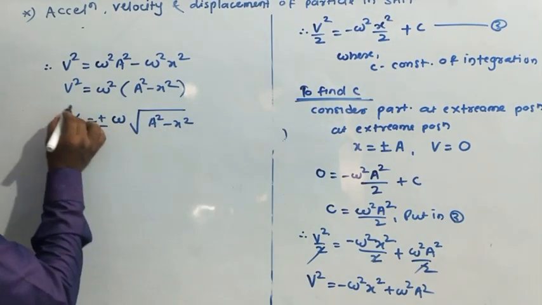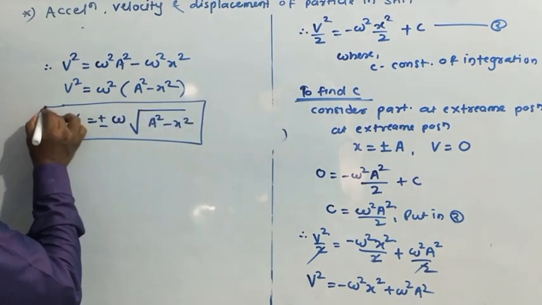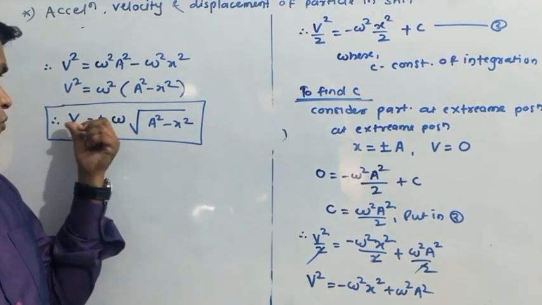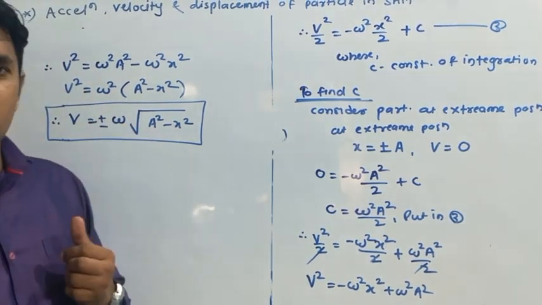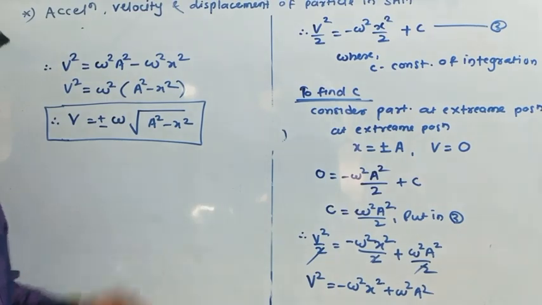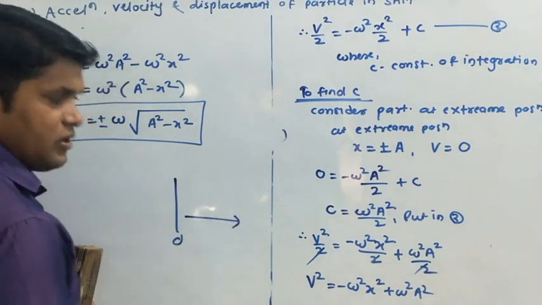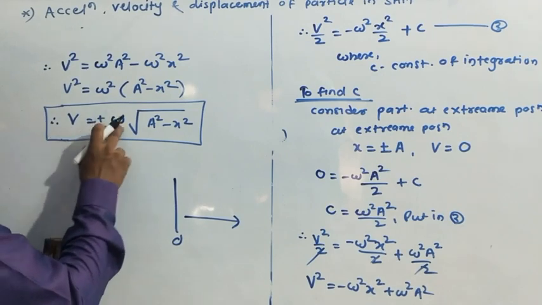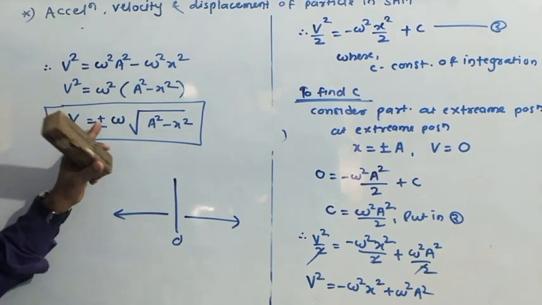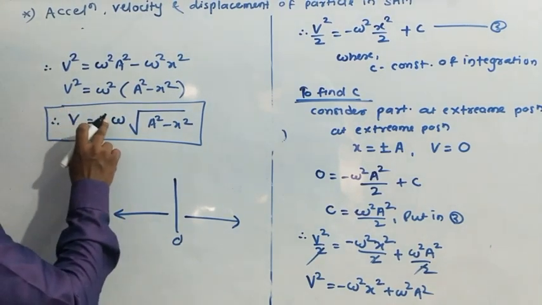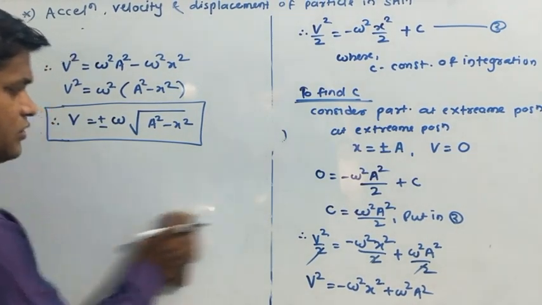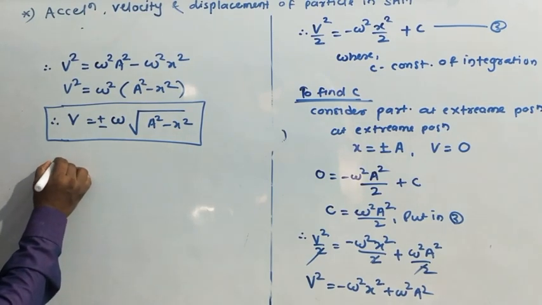Here we take the plus and minus sign. Why do we take the plus and minus sign? This sign indicates that if we have v equal to plus omega into under root a square minus x square, the particle is moving in the positive direction of the x-axis, and if we have negative velocity, v equal to minus omega under root a square minus x square, then the particle is moving in the negative direction of the x-axis. Understood? This is the expression for the velocity of the particle in SHM.